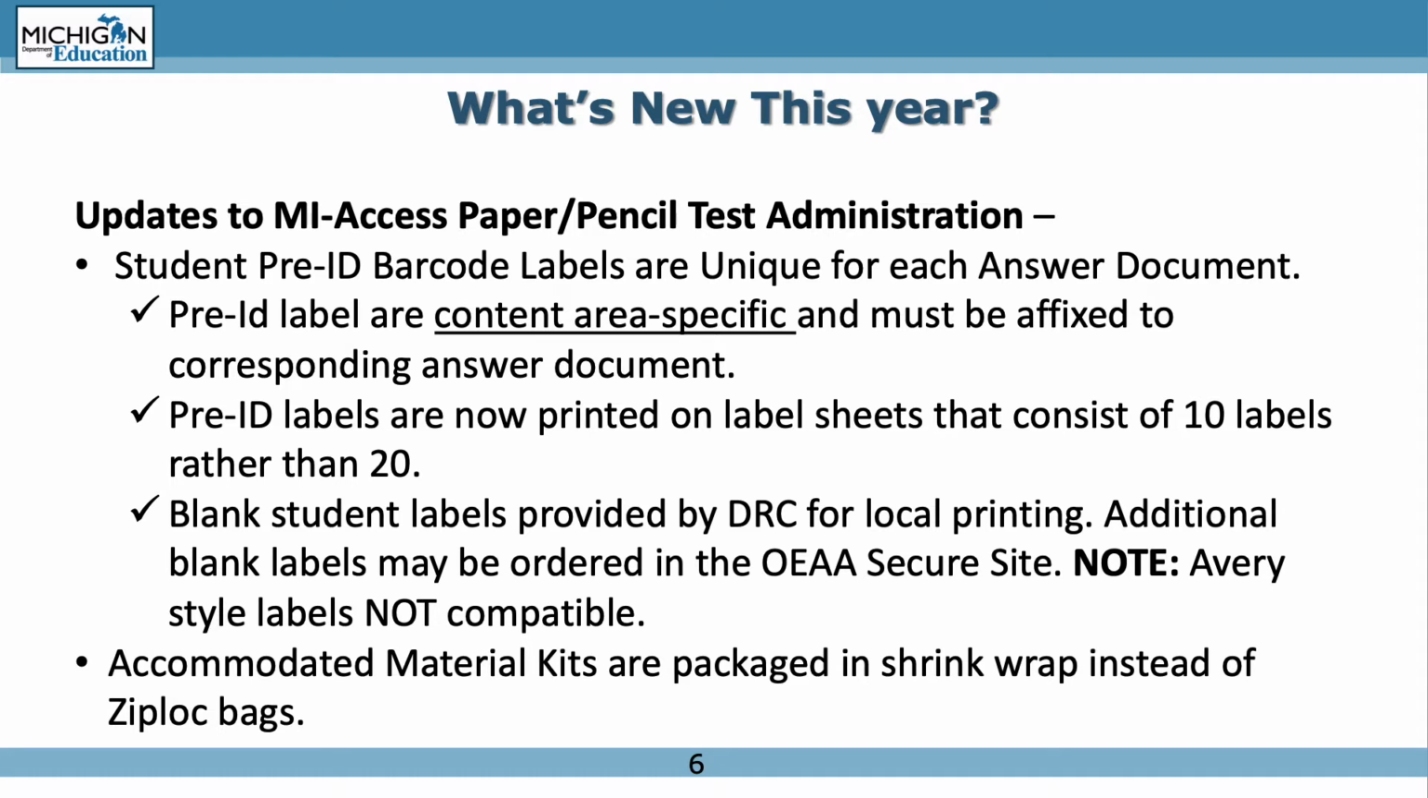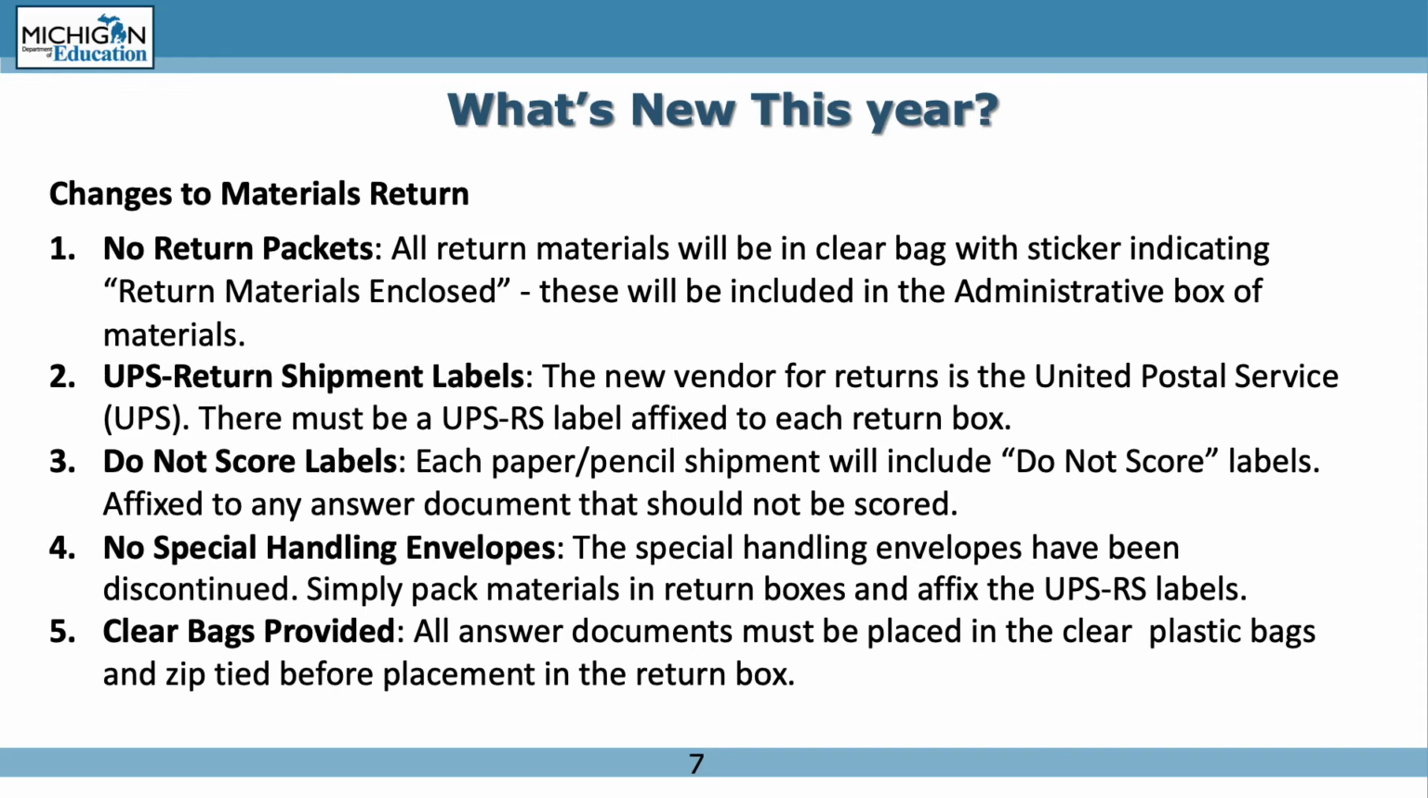Accommodated material kits are packaged in shrink wrap instead of zipper bags. There have been several updates to materials return this year. Changes to materials return: 1. No return packets. All return materials will be in a clear bag with a sticker indicating return materials enclosed. These will be included in the administrative box of materials.